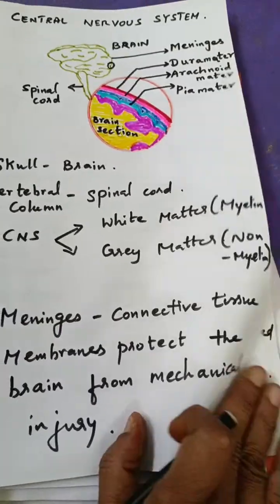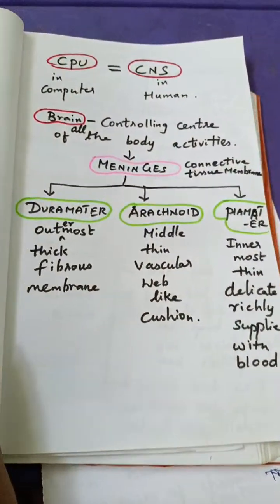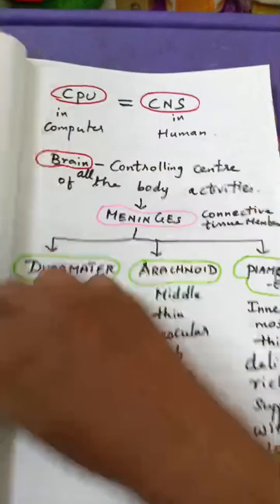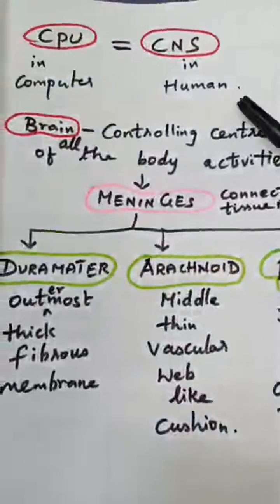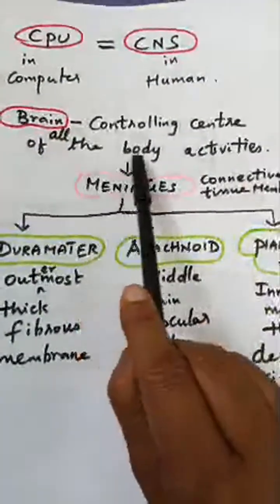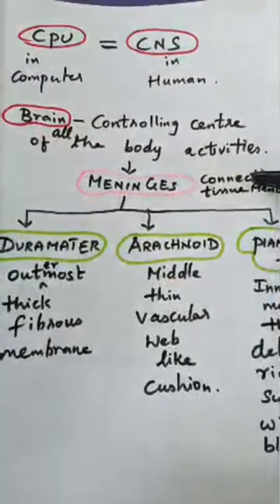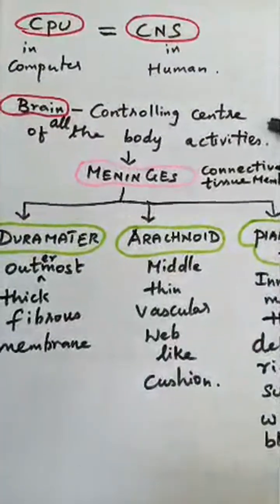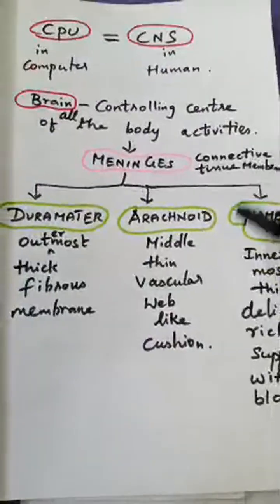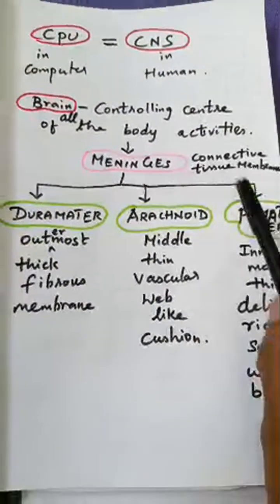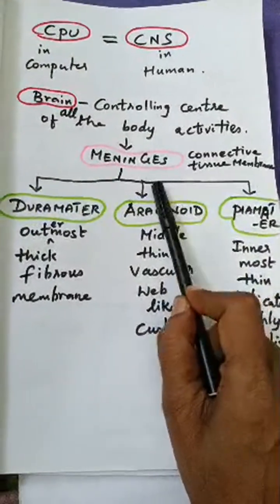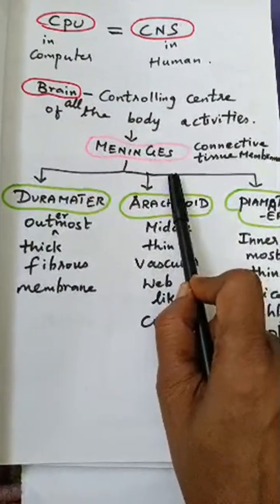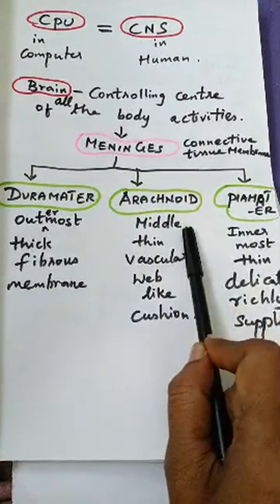Next we are going to see more about that. I told you very clearly that as the CPU is in the computer, we have the central nervous system in humans. We all know that the brain is the controlling center of all the body activities. Now let me explain all three membranes of the meninges. The meninges is nothing but the connective tissue membrane of the brain, and it has three layers, as I just showed you in the picture.